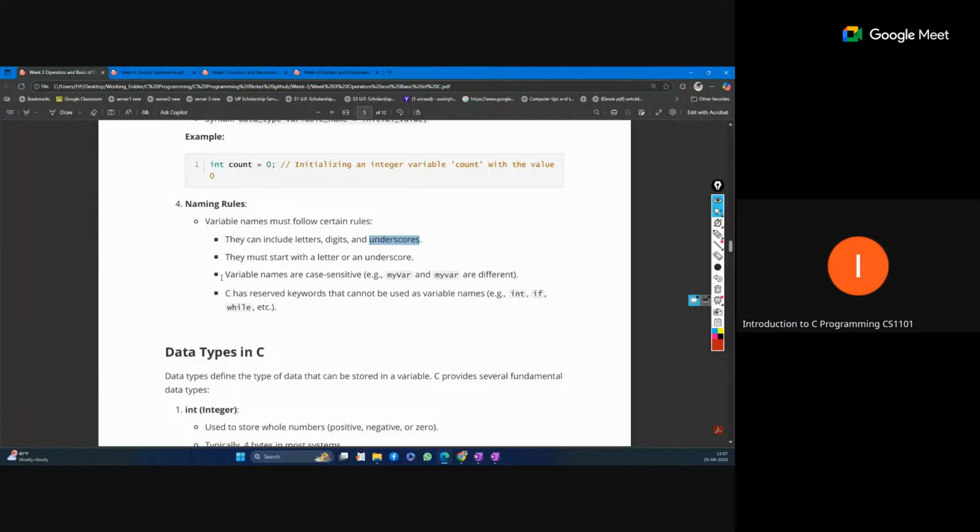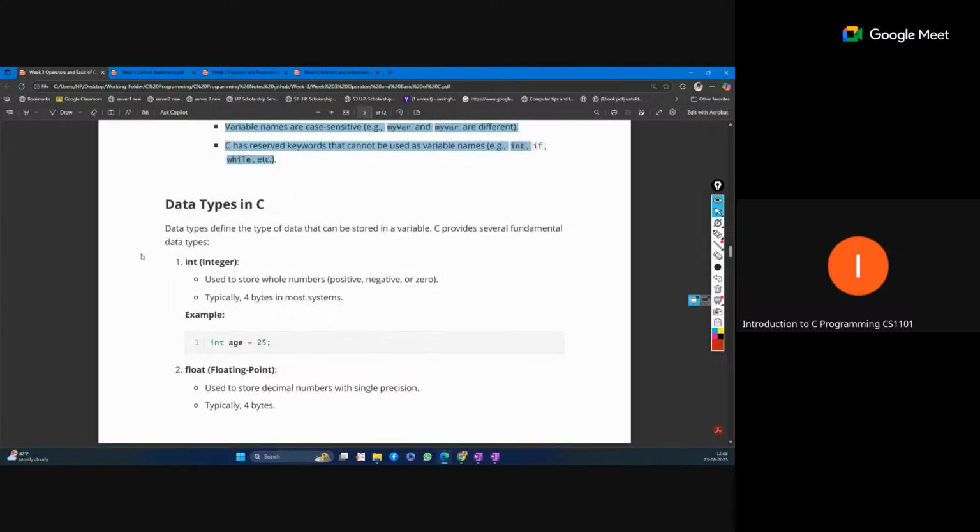Variable names are case sensitive, so here you can see myVar and MyVar, both are "my var", but here this is a capital V. So both are different, because the case is different. C also has reserved keywords that cannot be used as a variable name. We cannot use these keywords as variable names. So these are some rules that you should remember, because some questions may be generated on this.